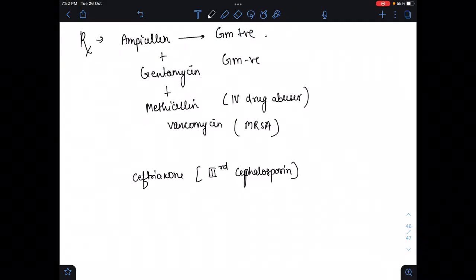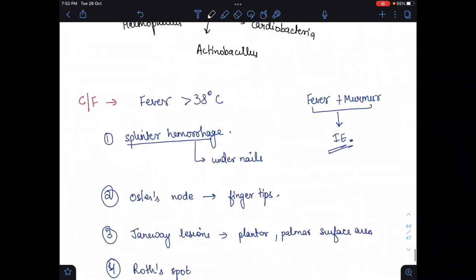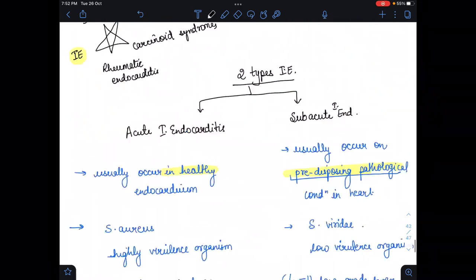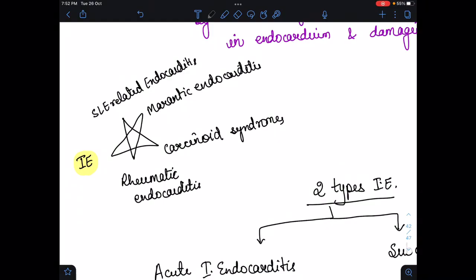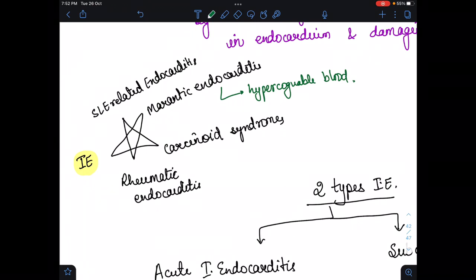Now in the ending, I want to tell you about those points which I told you in the starting, that there are 5 types of endocarditis. So in this there is marantic endocarditis. In marantic endocarditis, what will happen? Basically, marantic means that there is a person who has hypercoagulable blood, and due to the hypercoagulable blood, it causes the endocarditis. That may be due to burns or any cancer of the pancreas.